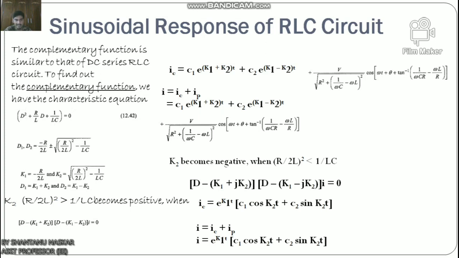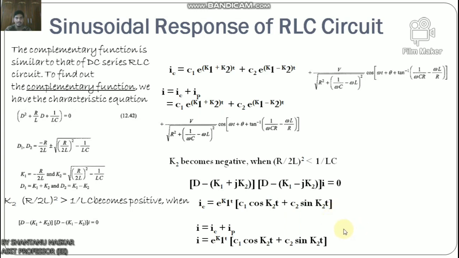So K2 becomes negative when (R/2L)² is less than 1/LC. Then the roots are complex conjugates, which gives an underdamped response. Then (D − K1 + jK2) and (D − K1 − jK2) I equals 0.